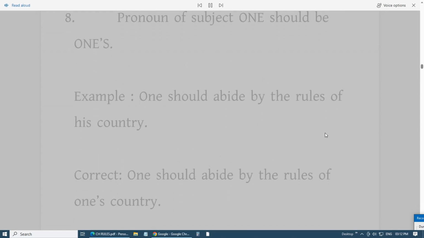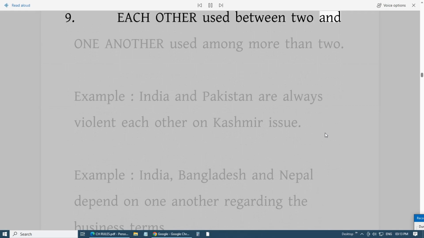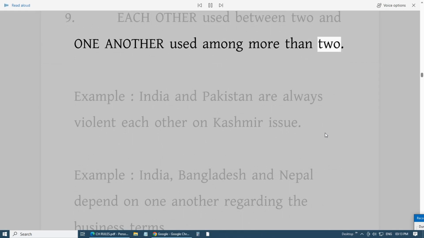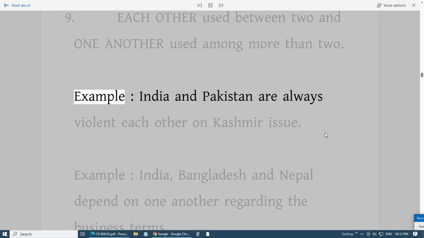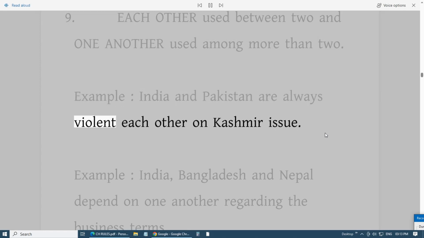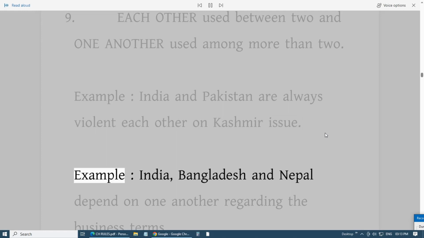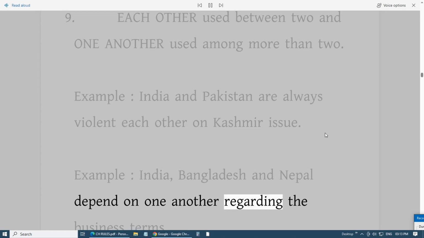8. Pronoun of subject one should be one's. Example: One should abide by the rules of his country. Correct: One should abide by the rules of one's country. 9. Each other is used between two and one another is used among more than two. Example: India and Pakistan are always violent each other on Kashmir issue. Example: India, Bangladesh and Nepal depend on one another regarding the business terms.